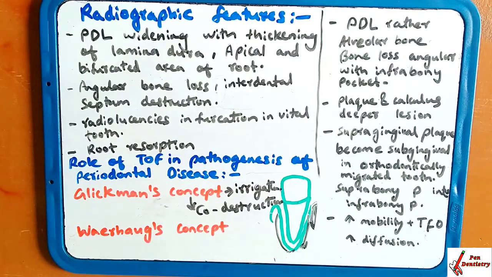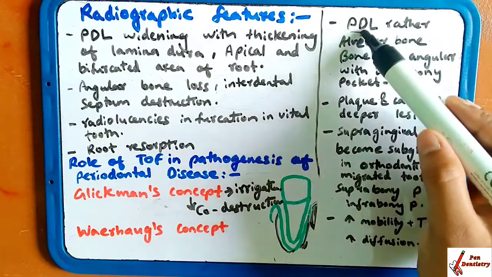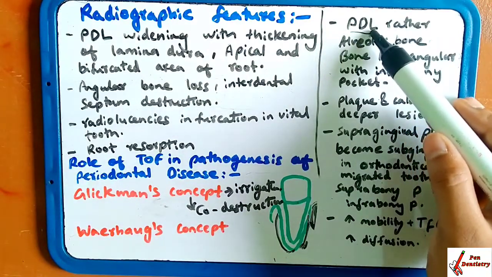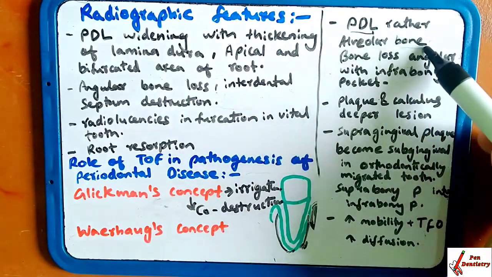He has given the conclusion, the four possibilities. These are the four possibilities he has said when the tooth with gingival inflammation is exposed to trauma. Trauma from occlusion reaches the pedial level rather than the alveolar bone.